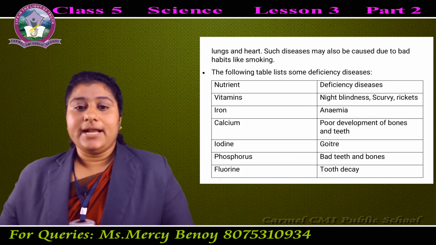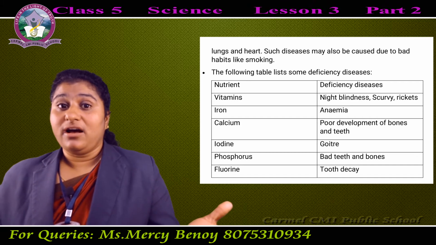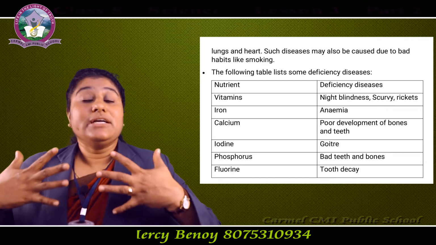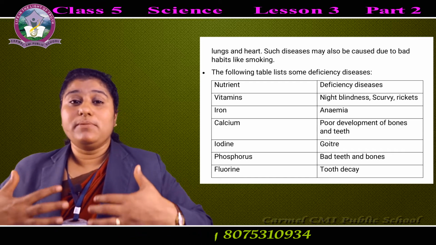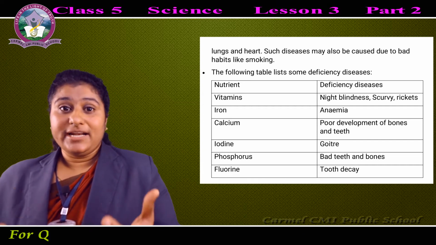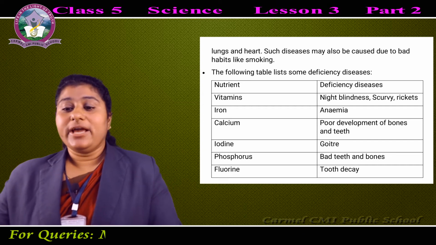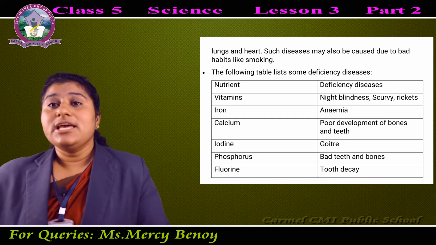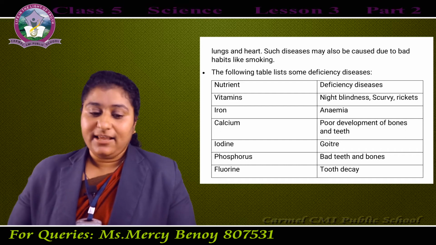Next is iron. Deficiency of iron causes anemia. Anemia means we feel very weak. Sometimes we feel very weak because the hemoglobin content will be very less in the blood. That is anemia. So with the deficiency of iron in the diet, we get the deficiency disease anemia.